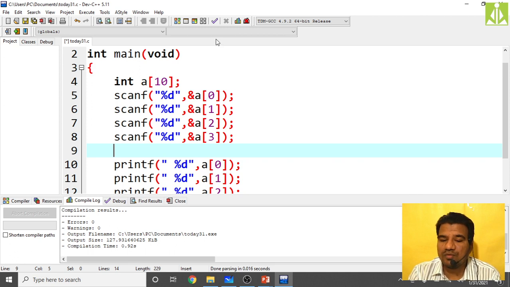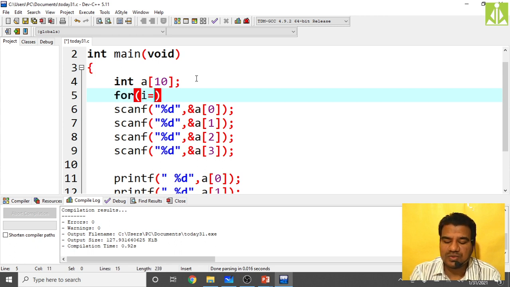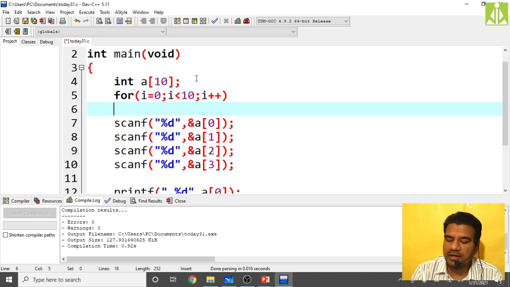So what I will do over here is simply take a loop: for i equals 0, because the index will start from 0. i must be less than 10, because the last index is 9. So when my i value goes to 10, my condition will fail and the control will exit. Then i plus plus, the updation.